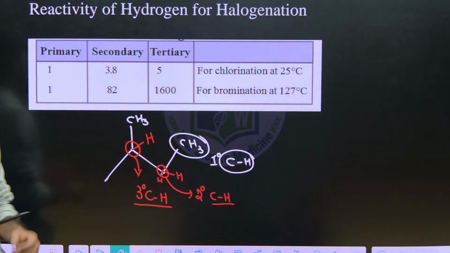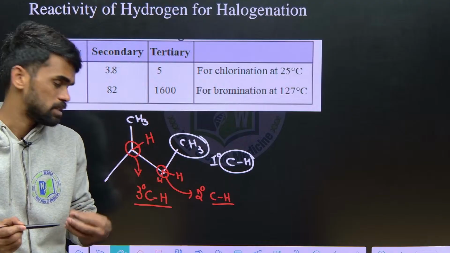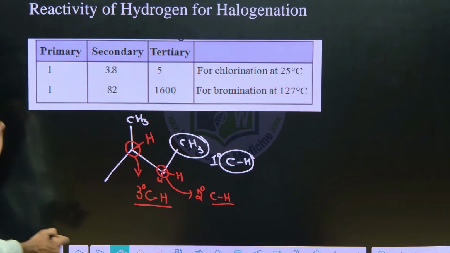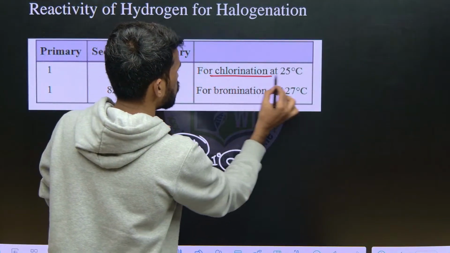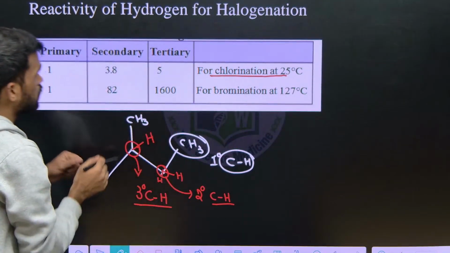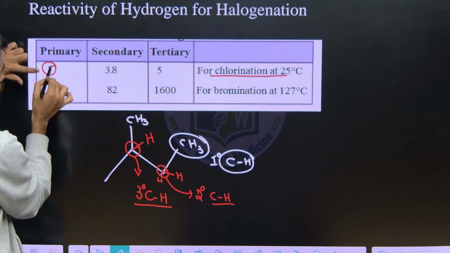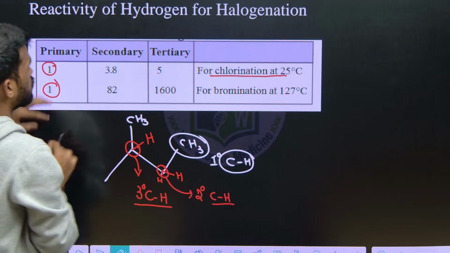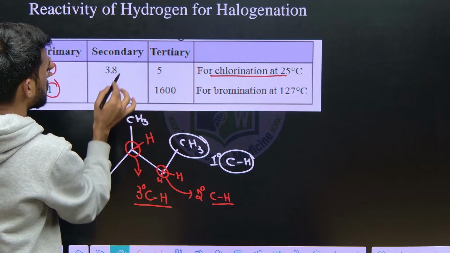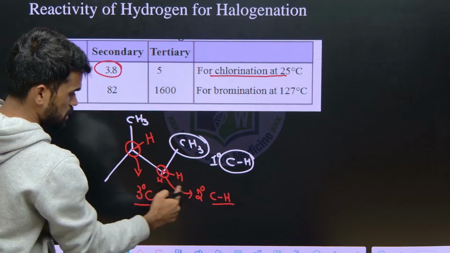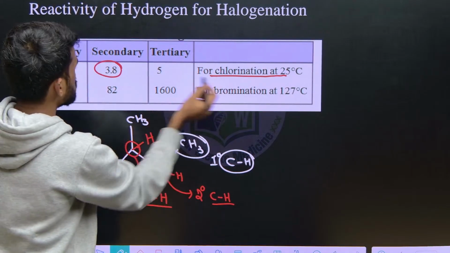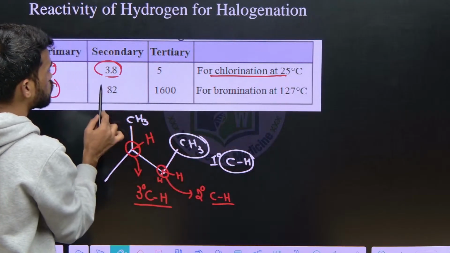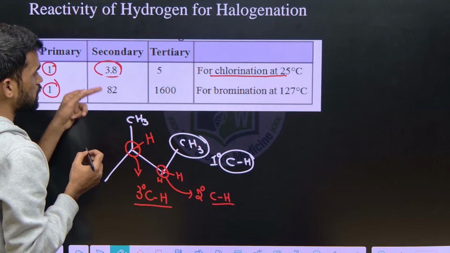Now what I am saying is, chlorination is more reactive. Yes, chlorination is more reactive, but it has less selectivity. So whenever I do chlorination to the primary hydrogen, it will be one time reactive. In the same case, bromination is also one time reactive. But when we do chlorination and bromination for secondary hydrogen, it means this kind of hydrogen, chlorination is 3.8 times reactive and bromination is 82 times. When we compare with the primary, it will be 82 times.